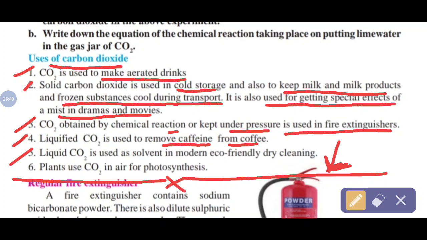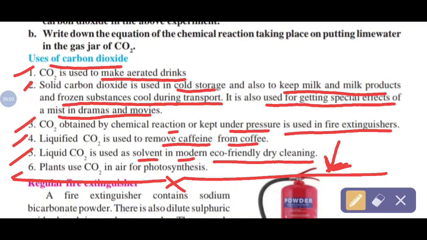Fifth use is given. Liquid carbon dioxide is used as a solvent in modern eco-friendly dry cleaning. All of you are aware, I think, about it. Some special clothes cannot be washed by water, that requires dry cleaning. So in that process, liquid carbon dioxide is used. And the last one,